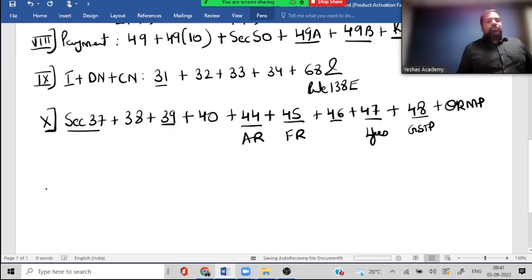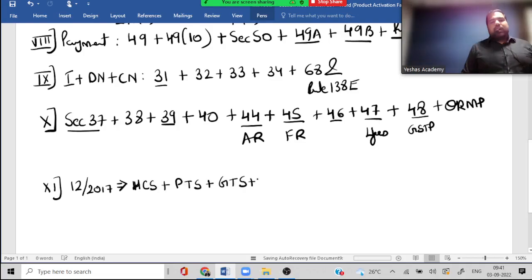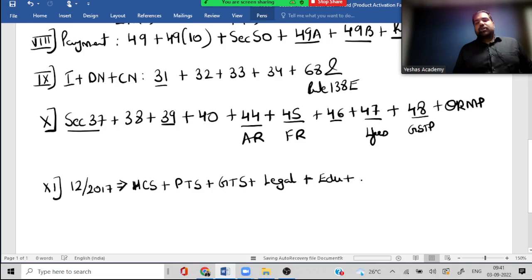Whenever you quote exemption, which notification will you quote guys? Notification 12 of 2017. Government has the power to issue notification for goods not covered, services covered. From the start guys, what is the first? Healthcare services. Next guys, passenger transport services. Next, goods transport services. Also legal services. Next, education services, performance of an artist, entry into events. Goods transport I've already written.